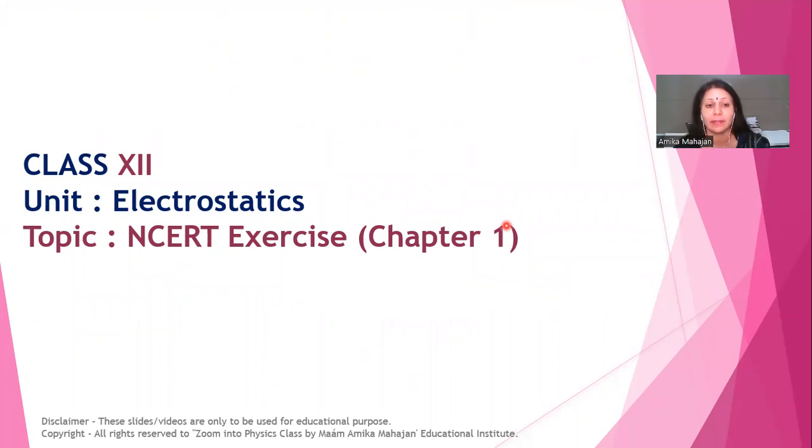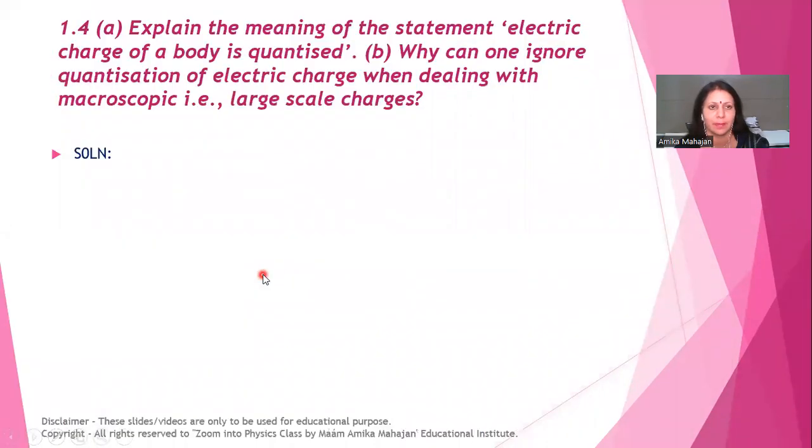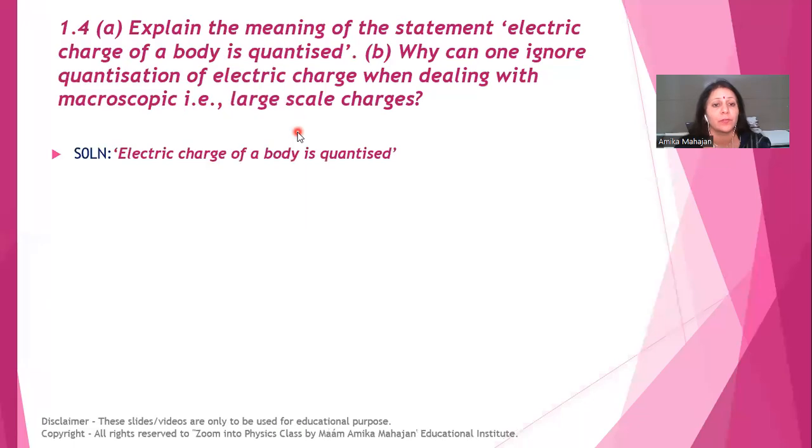Chapter 1 of NCERT, unit is Electrostatics and class is 12. Let's understand the statement. Explain the meaning of the statement: electric charge of a body is quantized. Why can one ignore quantization of electric charge when dealing with macroscopic, that means large scale charges? So, first of all, what do you mean by electric charge of a body is quantized?